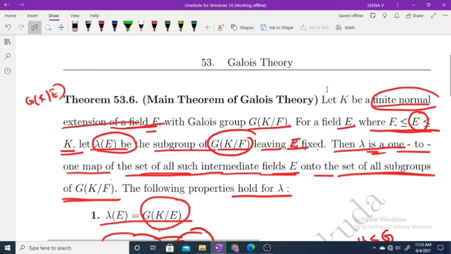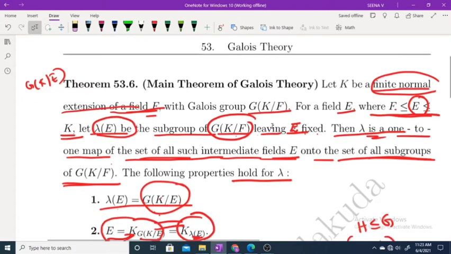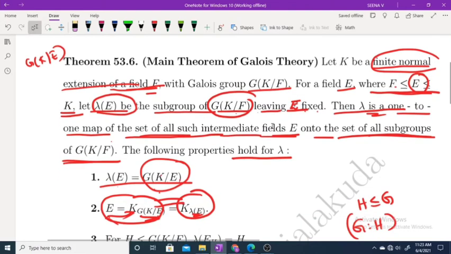Once again, let K be a finite normal extension of a field F with Galois group G of K over F. For a field E, F is a subfield of E is a subfield of K. So we are taking a subfield of K, which is actually an extension field of F. And for this E, we are defining lambda like this. Similarly, there may exist another field. So for this E, we have a lot of properties.